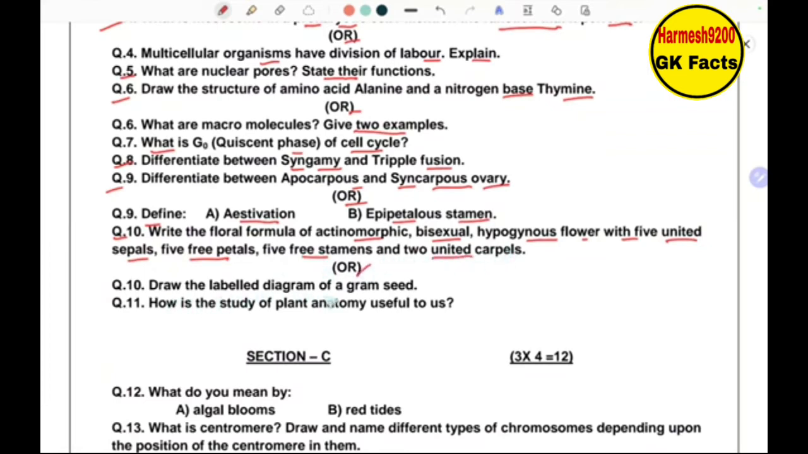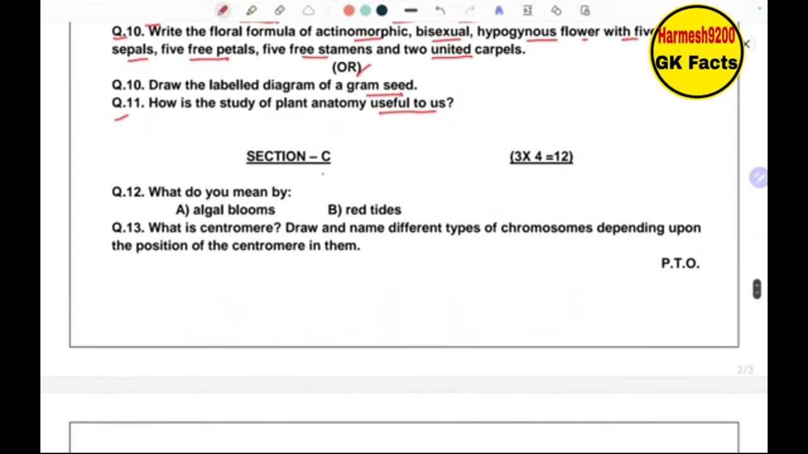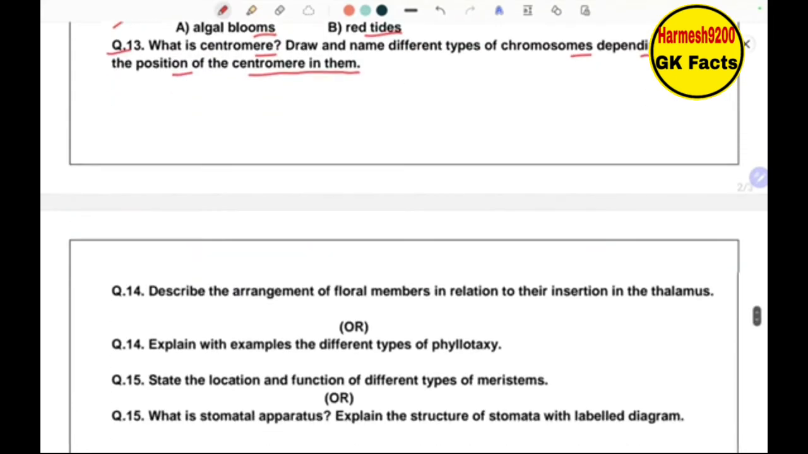Or draw the labeled diagram of a gram seed. Next, how is the study of plant anatomy useful for us? Section C, 3 into 4, 12 marks. What do you mean by algal blooms, red tides? Next, what is centromere? Draw and name different types of chromosomes depending upon the position of the centromere in them.